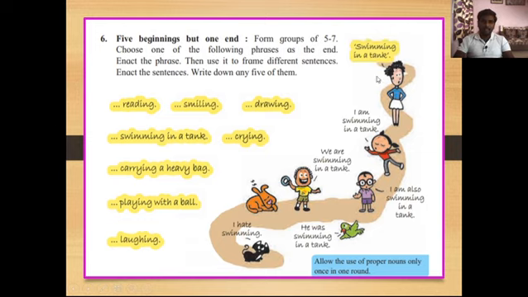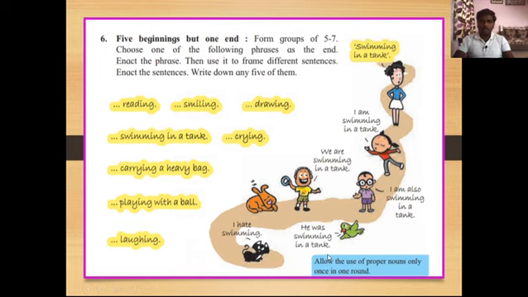Let's see here that Tara says, swimming in a tank. Tara gives this phrase to her friends and let's see how her friends framed sentences: I am swimming in a tank, we are swimming in a tank, I am also swimming in a tank, he was swimming in a tank, I hate swimming, and Toto, he is sleeping here.